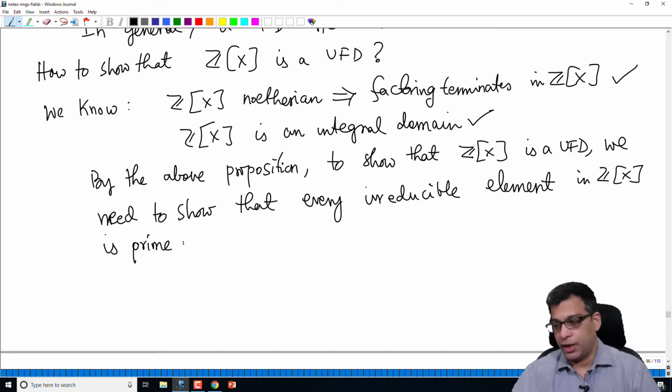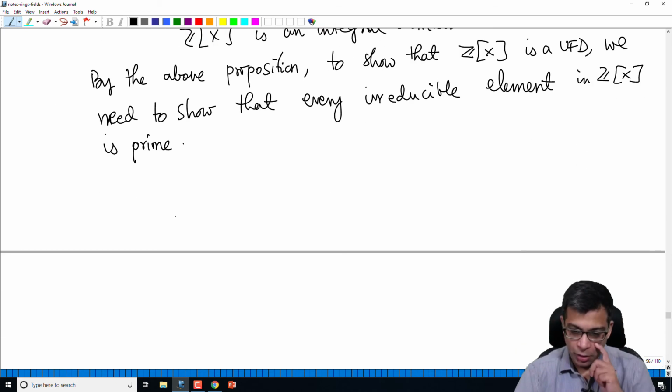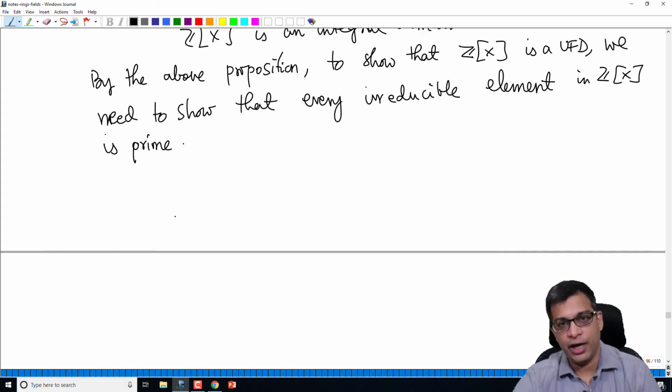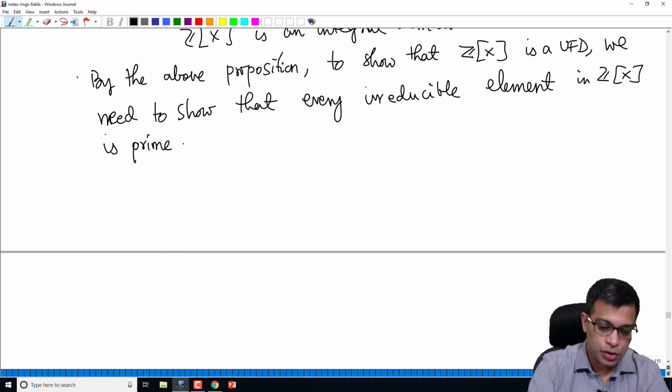Every irreducible element is a prime element. Okay, so that's all, right? In the first part of the previous proposition, we saw that if you have an integral domain where factoring terminates, and if every irreducible element is prime, that integral domain is automatically a UFD. So we are going to do this part.